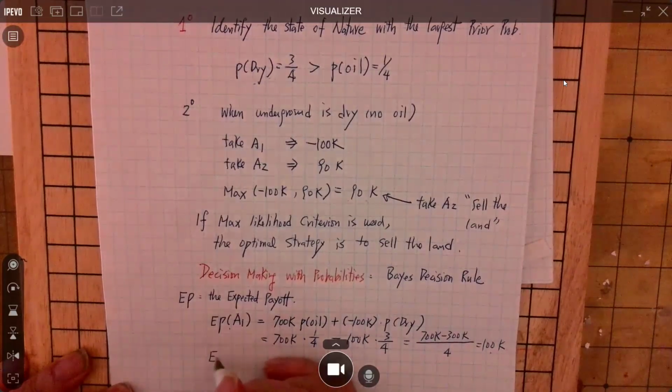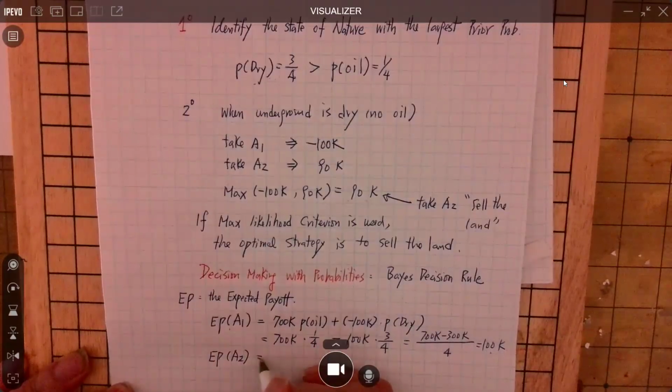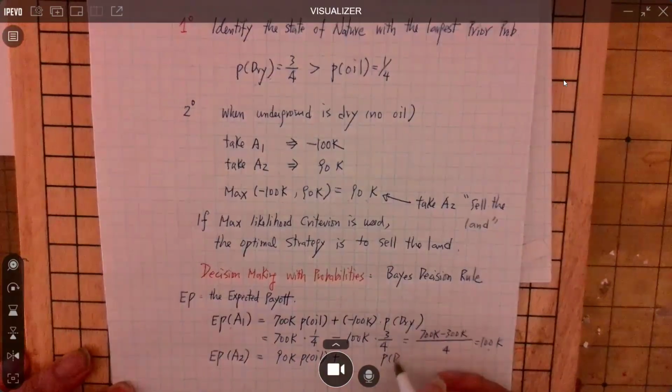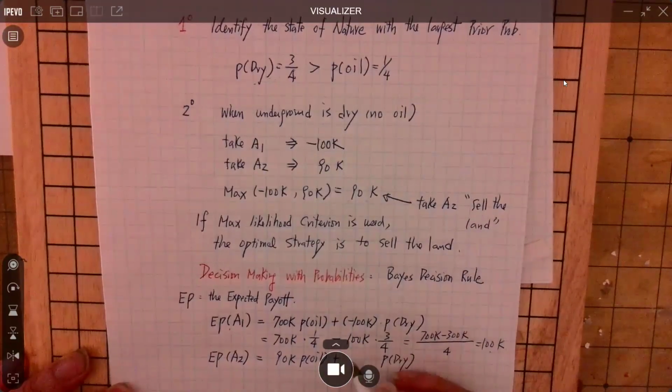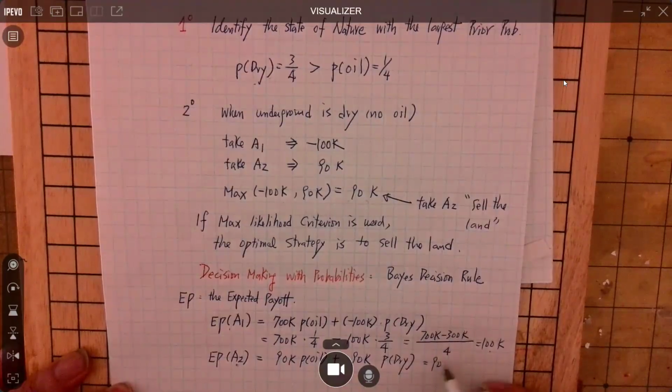But when you take action 2, you sell the land, 90K times the probability there's oil underground. Plus, when underground has no oil, underground is dry, the company still gets 90K. So expected payoff if action 2 is taken is just 90K.